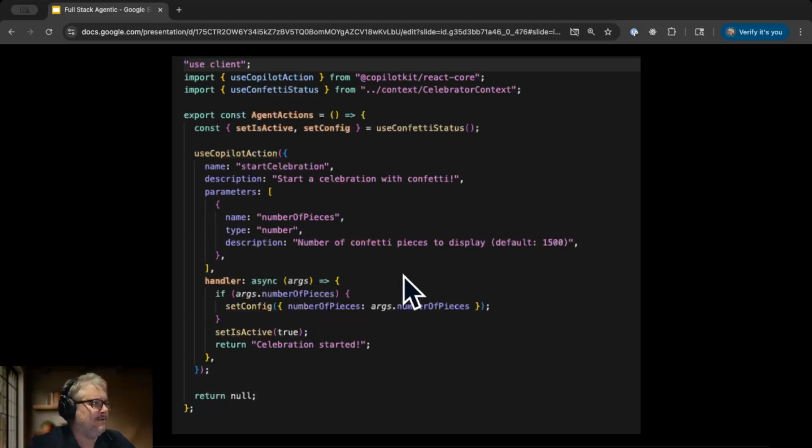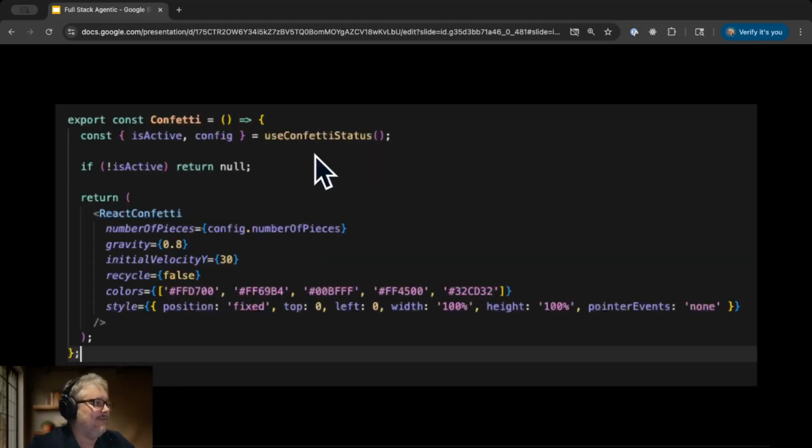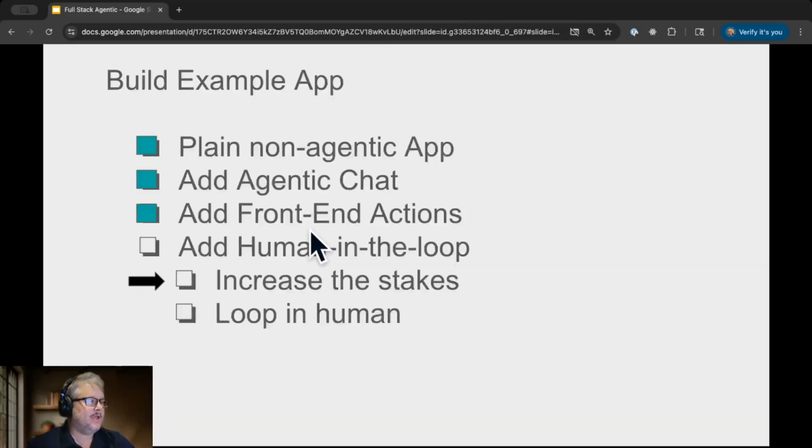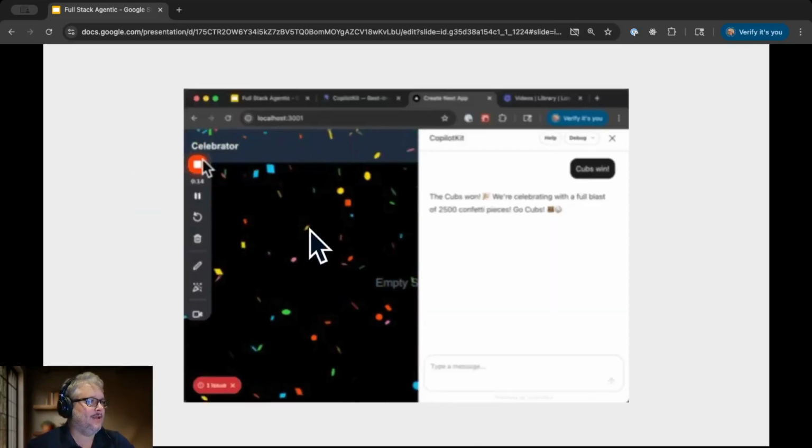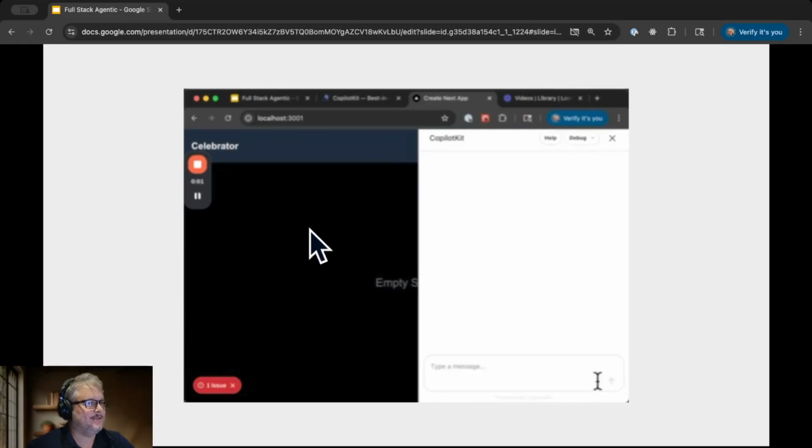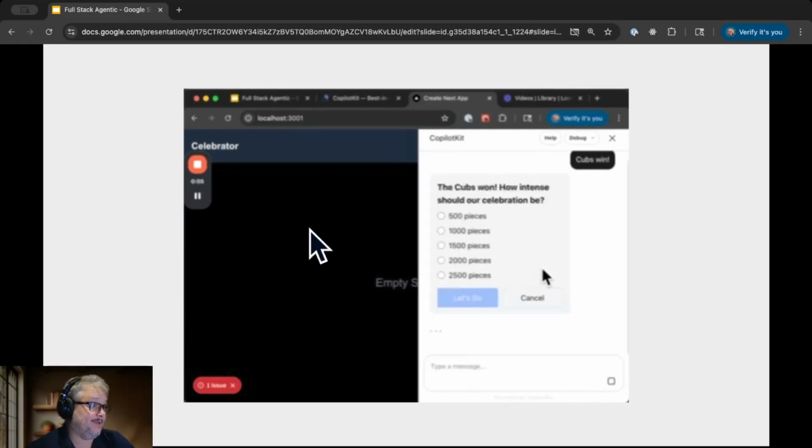And we basically call setConfig here, which is part of the confetti status state. And then in our React confetti component, we are using those number of pieces. So now the stakes are increased. Let's bring the human in the loop. And so what this looks like is in the chat, we say Cubs win, exclamation point. It says the Cubs won. How intense? Should we celebrate?